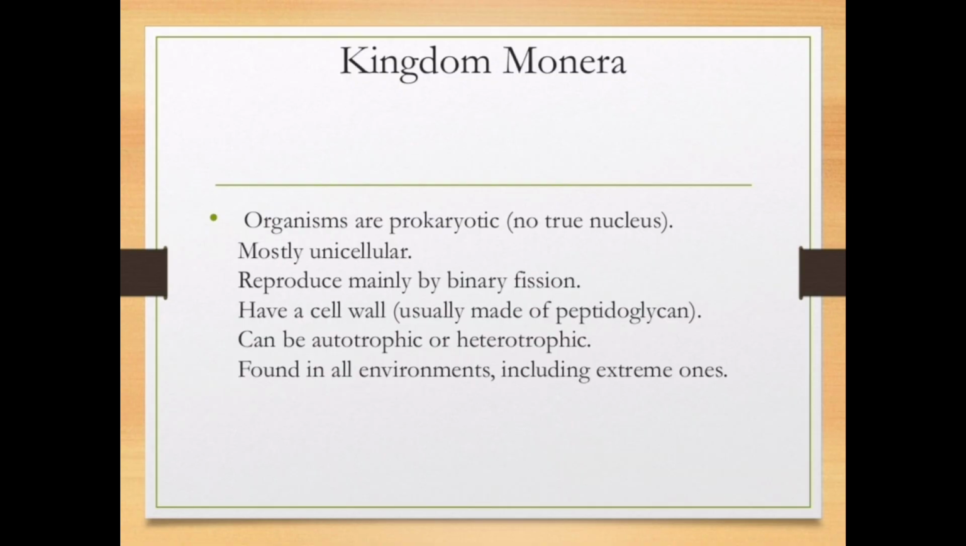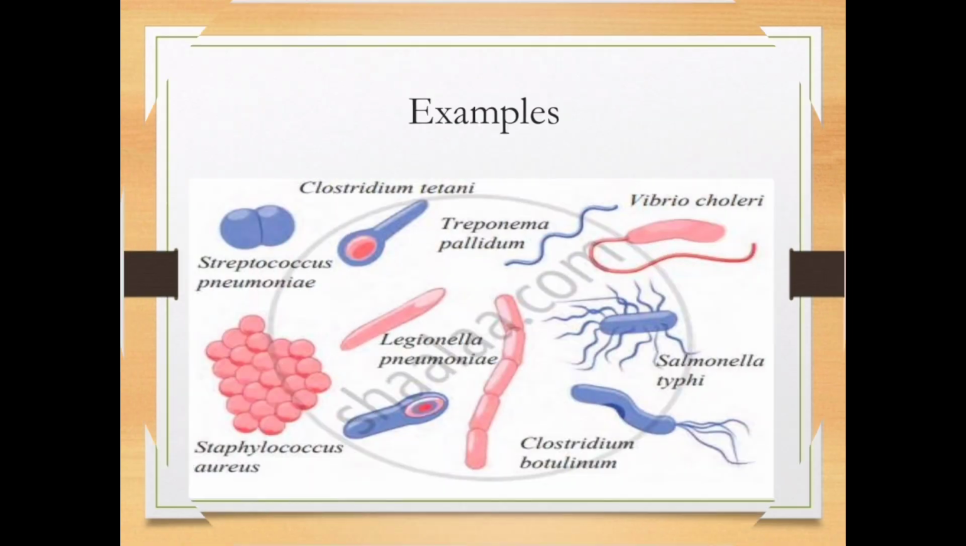The cell wall is usually made up of peptidoglycan. This peptidoglycan will protect the organism from harsh environments. They can be autotrophic or heterotrophic. Some of them will prepare their own food, while others will get nutrition by depending on other organisms. They can be found in all environments, including extreme harsh environments such as hot springs or very cold environments, because they have a peptidoglycan cell wall which will protect the organisms from these harsh environments.